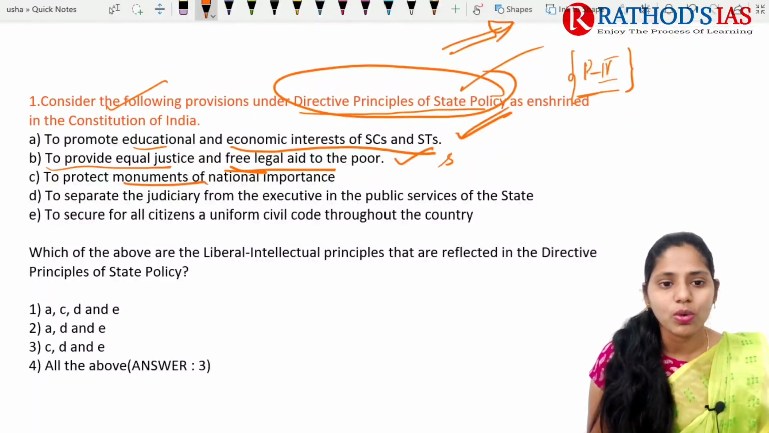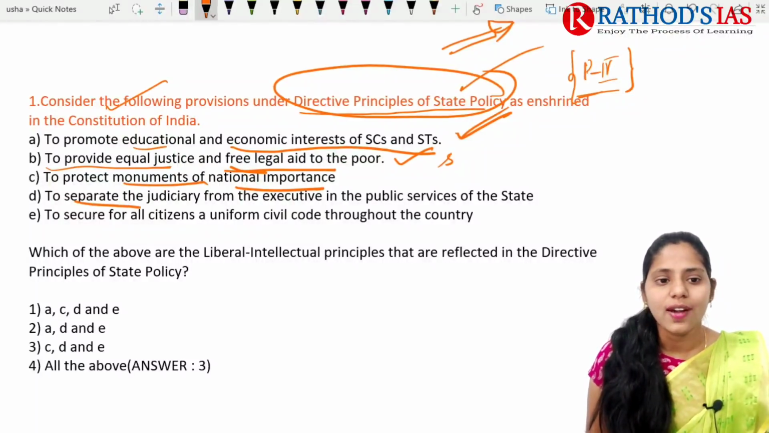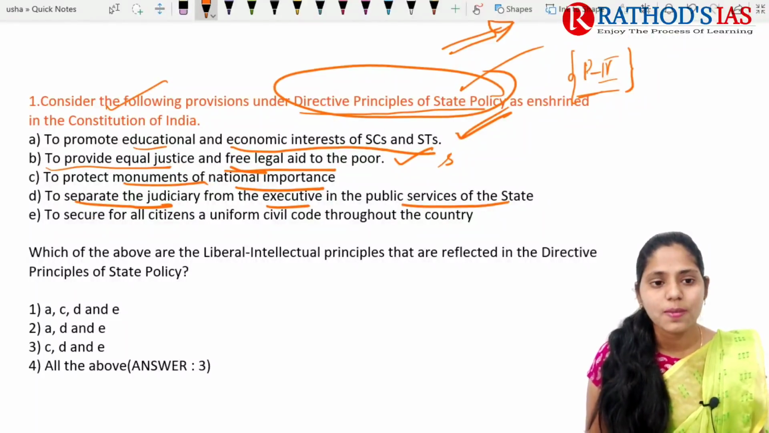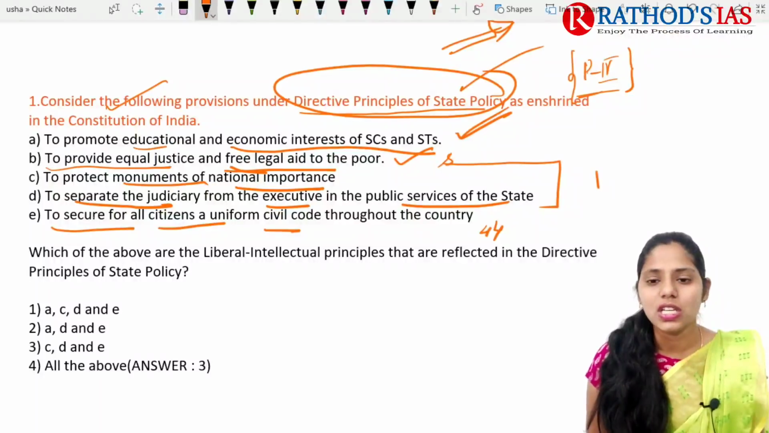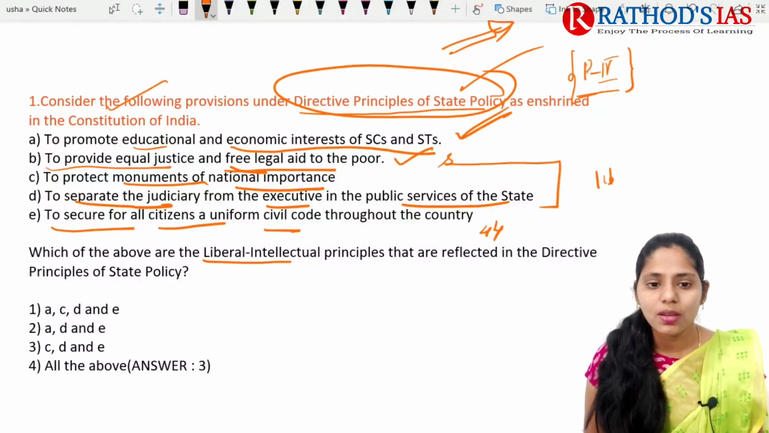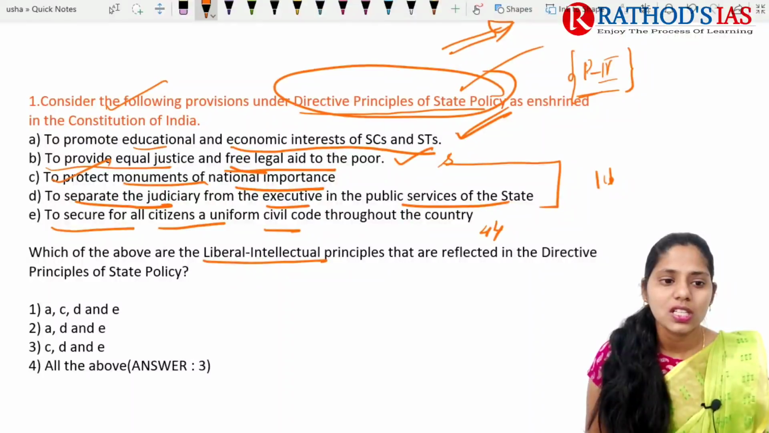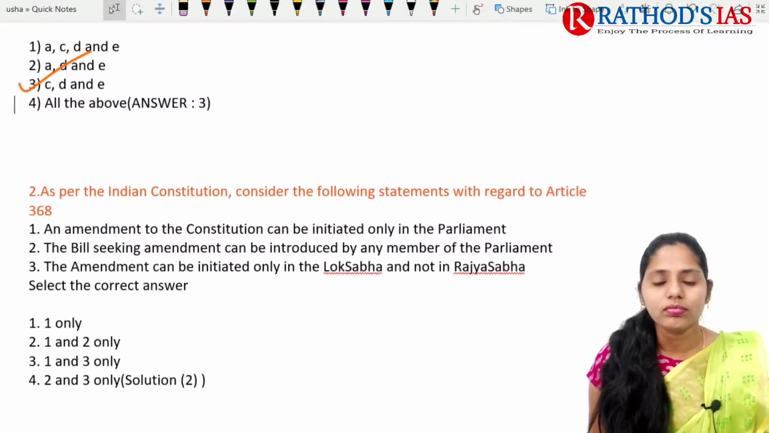The next ones are to protect monuments of national importance, to separate the judiciary from the executive in the public services of the state, and to ensure for all citizens a uniform civil code, that is Article 44. So these last three, C, D and E, are liberal principles. The demand of the question is to identify the liberal intellectual principles, that is C, D, E. So the correct option will be option 3.